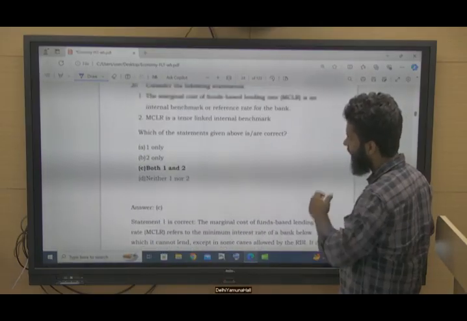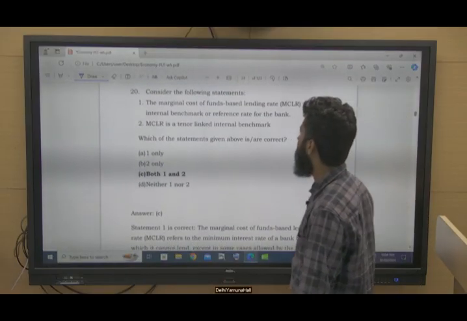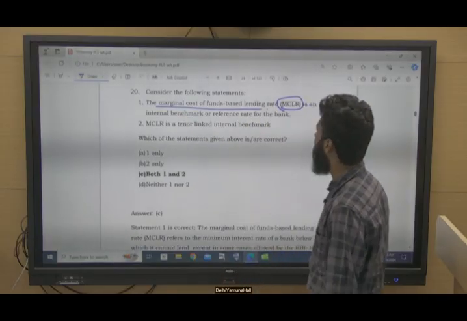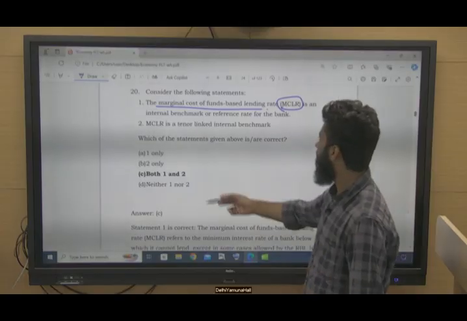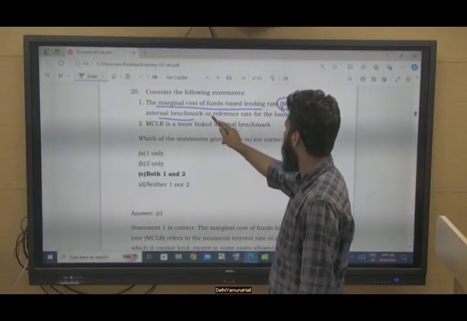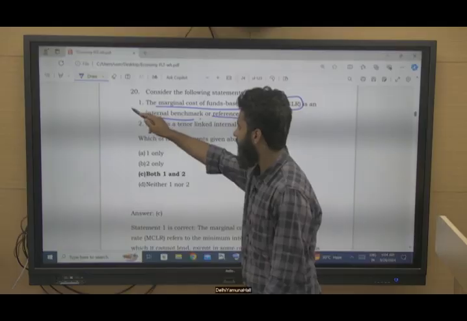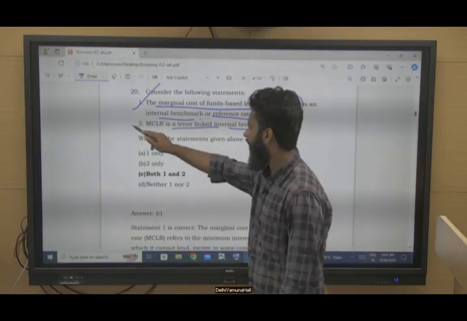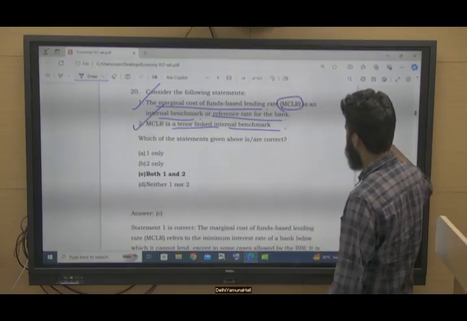Question number 20. Consider the following statements with reference to MCLR, the marginal cost of funds based lending rate. It is an internal benchmark or reference rate for the bank. Yes, this is correct. It is a tenor-linked internal benchmark. It is also correct. Both statements are correct.